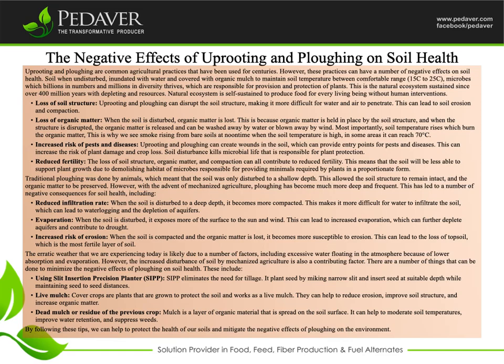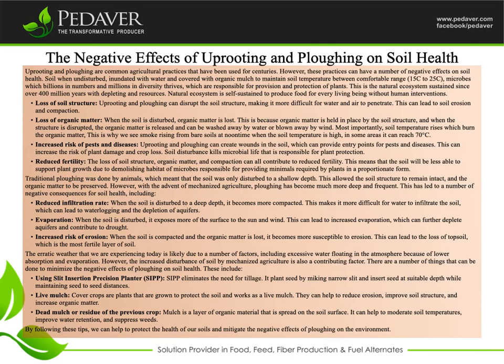There are a number of things that can be done to minimize the negative effects of ploughing on soil health. These include using the slit insertion precision planter, SIPP. SIPP eliminates the need for tillage. It plants seed by making a narrow slit and inserts seed at a suitable depth while maintaining seed-to-seed distances.